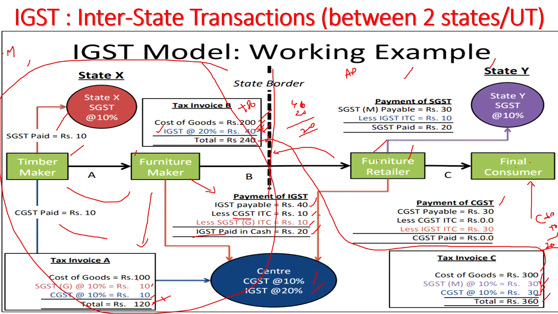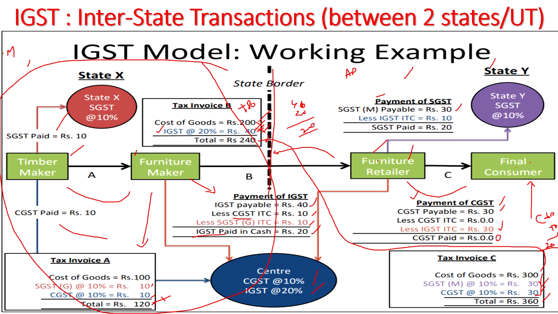So here the input tax credit is 40 rupees. The 40 rupees that is collected will be adjusted against this 60 rupees as follows. First is the payment of CGST, and the payment of SGST will come into the picture. This is a transaction between the furniture retailer and the final consumer: of the 60 rupees, 30 rupees is CGST and 30 rupees is SGST. Under IGST, he has already collected some 40 rupees. Out of this 40, 30 will be first adjusted in CGST. As I have told, preference will be given to CGST first. Out of this 40 rupees, 30 rupees will be adjusted here.